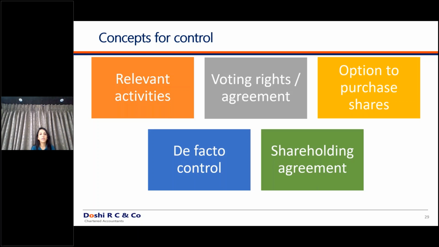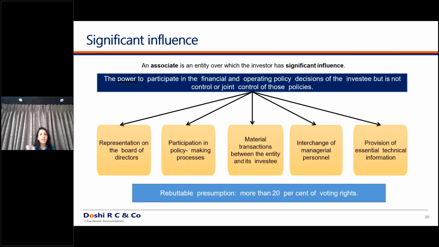It means none of the other shareholders, none of the other 55%, can come together and vote against this 45% because they are very much dispersed in nature. Everybody is holding 0.1%, 0.5% of the shares, and I am holding 45% of the shares. So in such cases, in spite of not holding more than 50% of the shares, still there might be a case where you are controlling the company. So this is about how to decide whether you are controlling the company or not, and what are the parameters given for control.